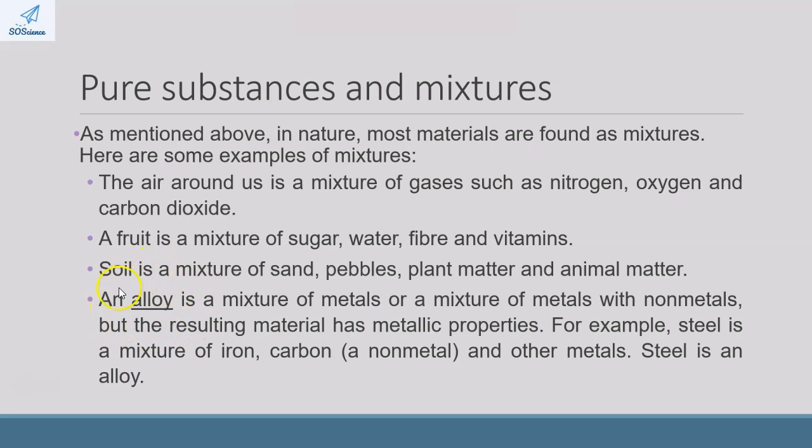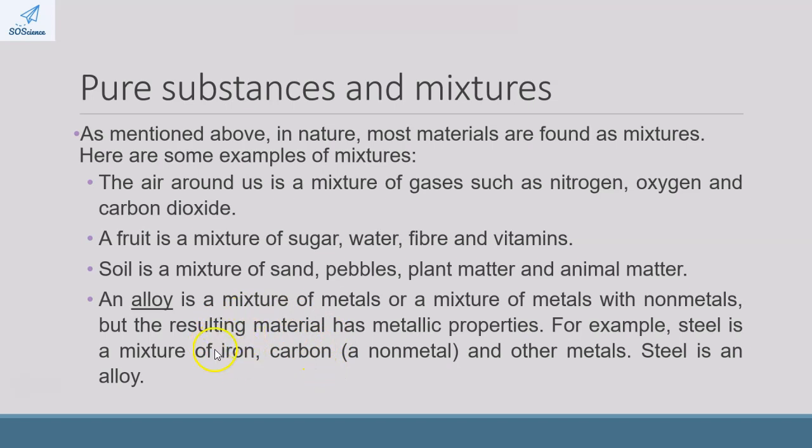Alloy. This word's already been discussed. It is a mixture of metals or a mixture of metals with non-metals. But if it's mixed in with non-metals, the resulting material has to have metallic properties to be considered an alloy. So steel is always a mixture of iron and carbon.